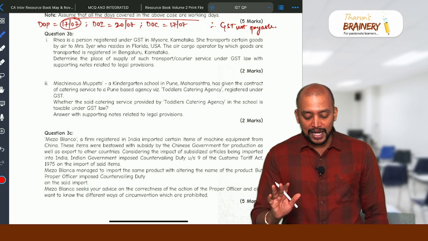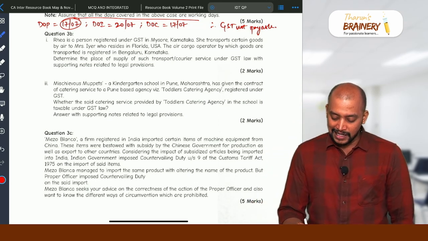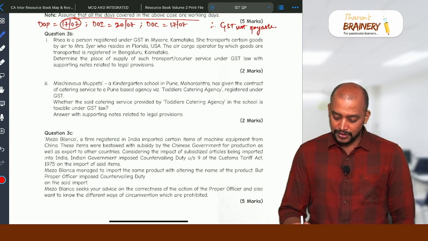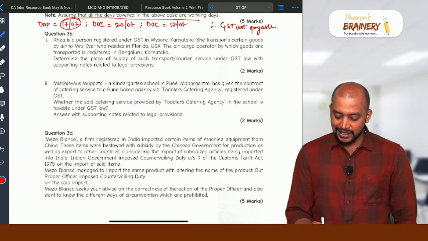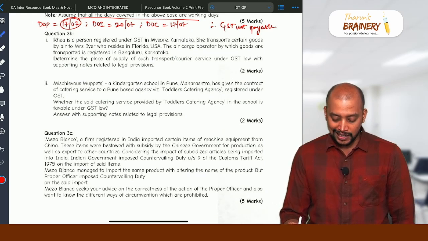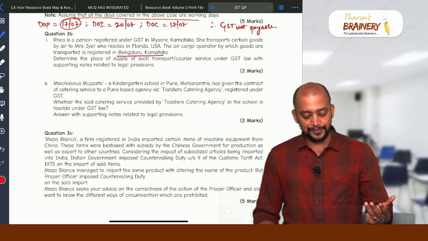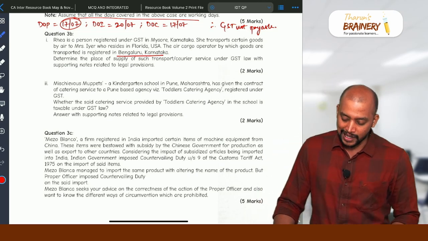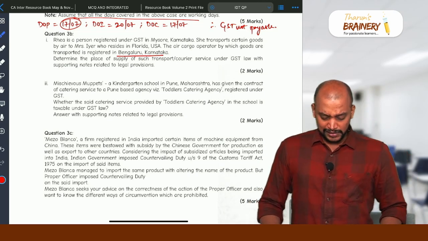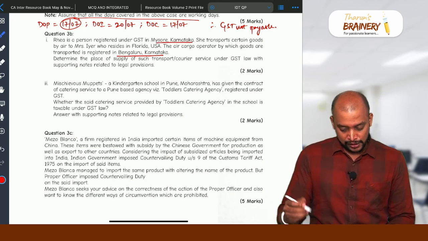So who is the supplier of service in this case? We need to know. Here, Ria is a person registered in GST. She transports certain goods by air to Mrs. Iyer, who resides in Florida. The air cargo operator is registered in Bengaluru. So the supplier is located in Karnataka. And where is the recipient located? The recipient is located in Karnataka. Recipient also located in Karnataka.